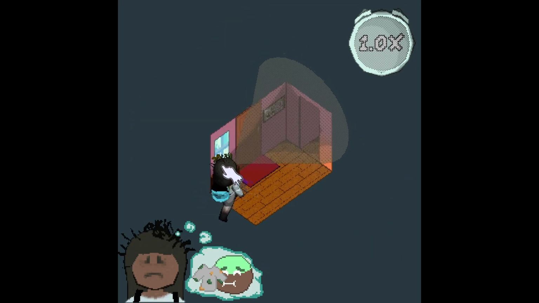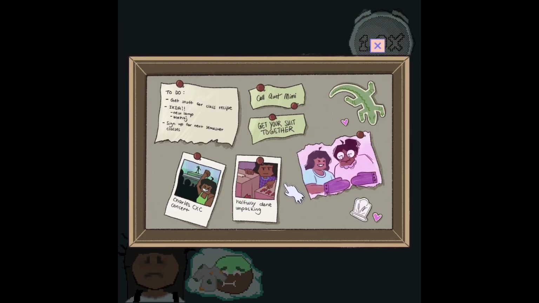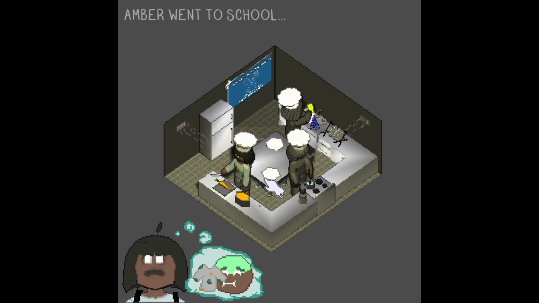So right now, this billboard has some things that she does outside of cooking. We didn't want her to just be Amber, the chef, for the entire game. So it includes some to-do lists, some Polaroids, and also a picture of her and her grandmother, who comes up a couple of times throughout all of these 2D art pieces that we put together.